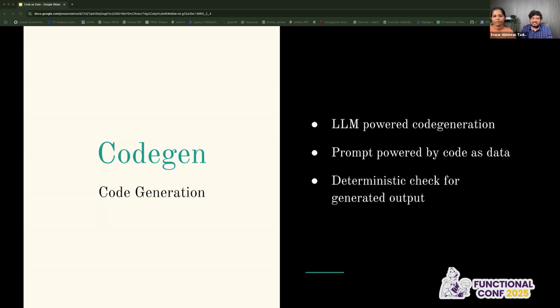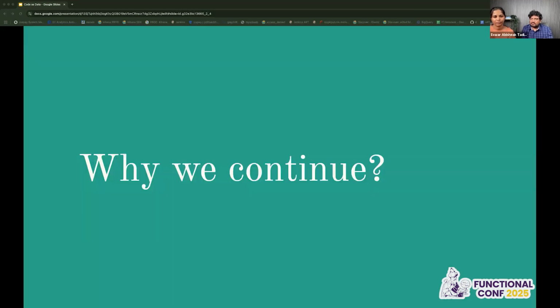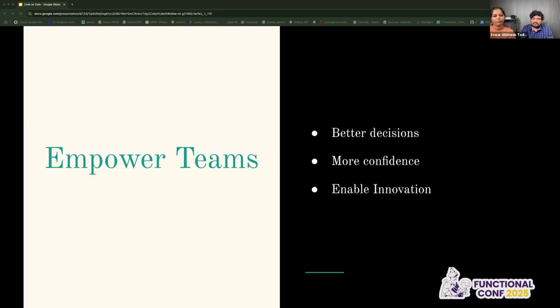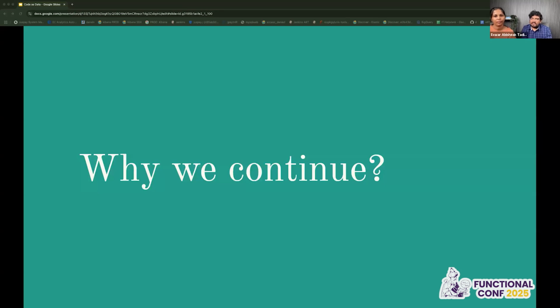There are a couple of things we want to say about why we want to continue exploring this Codebase data. It isn't just about building tools. It is more about creating an environment where developers can do their best work. As systems grow more and more complex, these capabilities become not just helpful but essential. There are a lot of tools that we are also trying to build, and we'll be putting them in the Spider repository of JustPay.